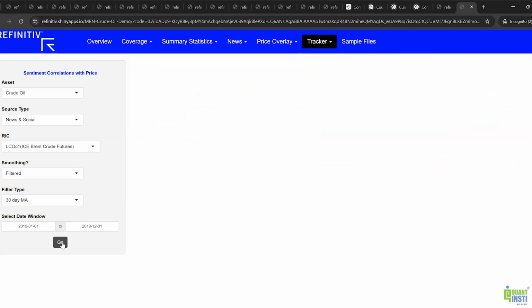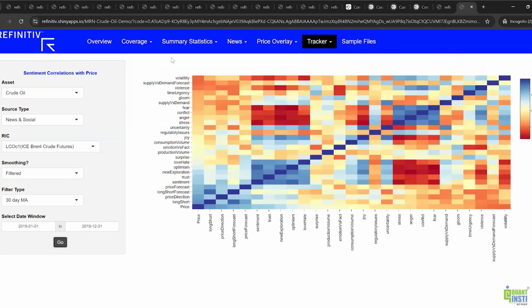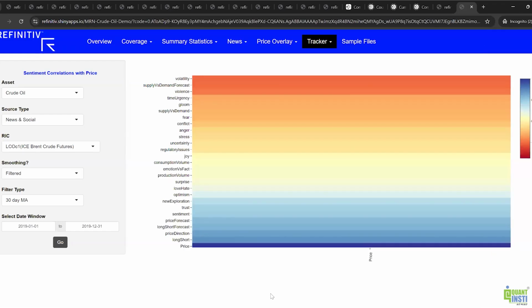Here, I'm going to take the crude oil price and do a simple correlation plot between various factors. What you're seeing on my screen is a correlation between price and various sentiment factors. You see that some of them are obvious candidates like volatility, supply versus demand forecast, violence. These are negatively correlated with the price. And some of them are positively correlated with the price, like trust, sentiment, price forecast, and so on and so forth.